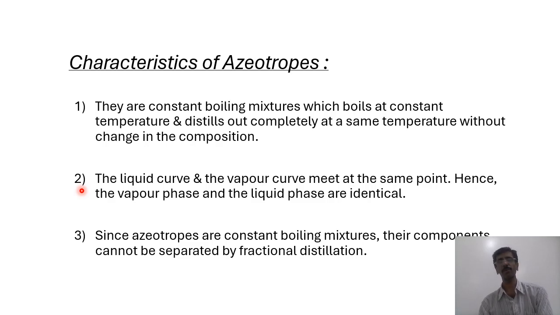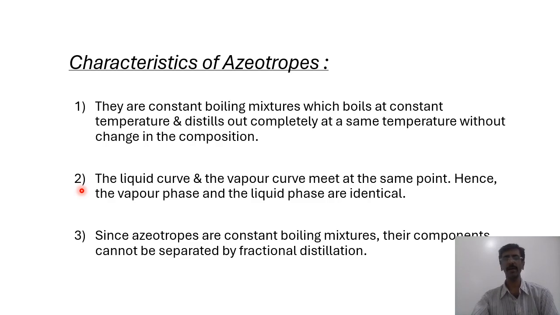So in this case, because they are constant boiling mixtures, both these curves, the liquid curve as well as the vapor curve, will meet at the same point. यानी इसका मतलब ये हो गया कि the vapor phase and the liquid phase are identical. Okay, जैसे मैंने आपको बताया था, there is no change in the composition. So इसी वजह से यहाँ पर भी हम ऐसा बोलेंगे कि जो लिक्विड का कंपोजिशन और जो वेपर का कंपोजिशन है वो सेम है, और इसी वजह से दोनों कर्व एक साथ मिल रहे हैं एक सिंगल पॉइंट पे, and that's why we say the vapor phase and the liquid phase are identical.